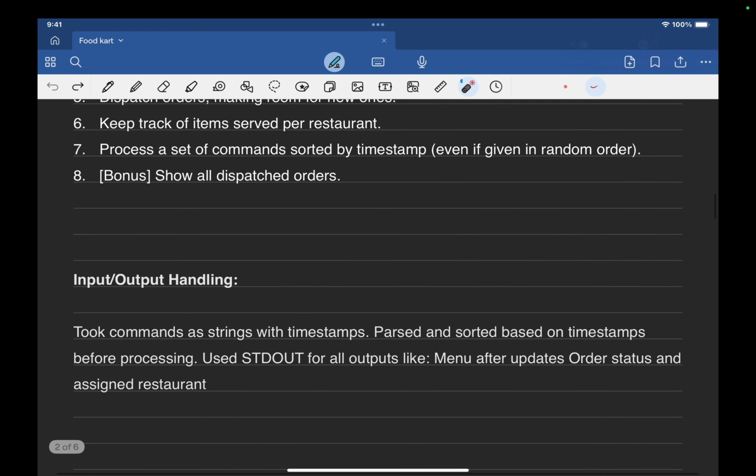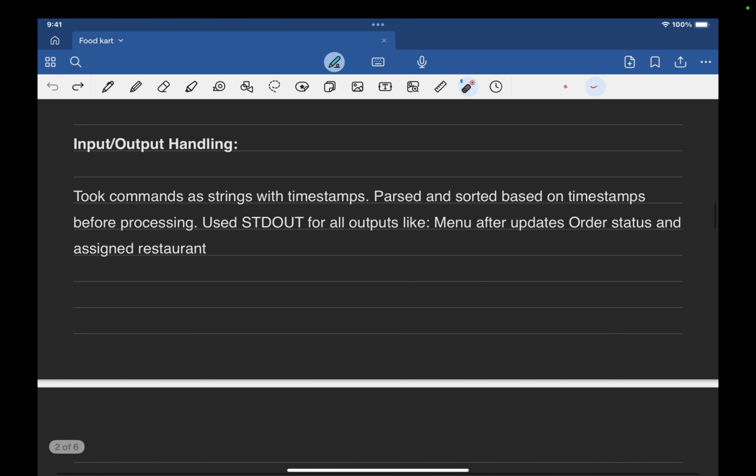Now let's move to input and output handling. We need to take commands as strings with timestamps. We need to parse and sort them based on the timestamp before processing, and pass the data to the command executor that we are going to create.